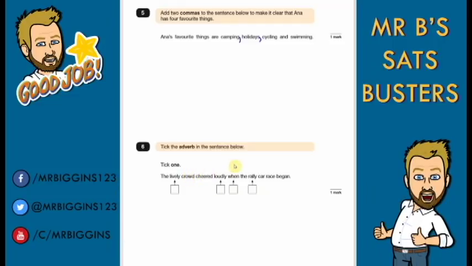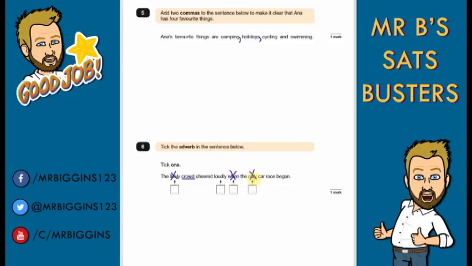First thing I'm going to do is look and see if there's any words I can get rid of straight away. Well, when, I know, is a subordinating conjunction, so it's not that word. Okay, it doesn't tell us any more about any verbs. The lively crowd, that word is telling us more about this crowd word, a noun, so that must mean it's an adjective, so it can't be that one.